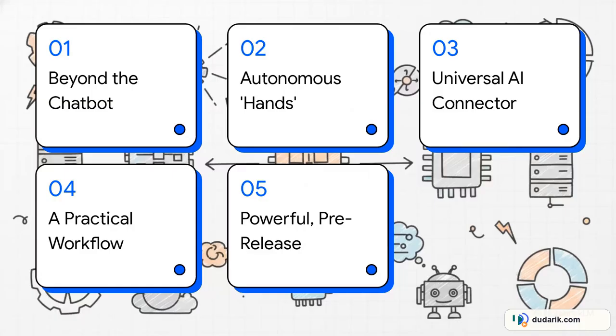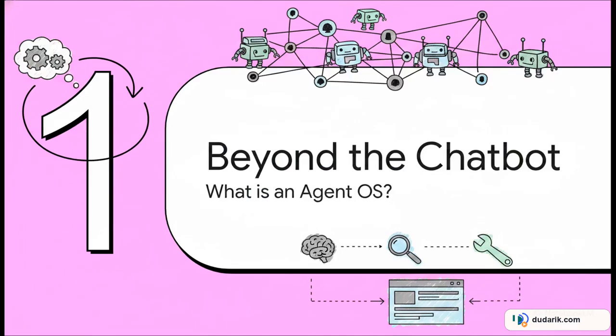So here's our game plan. First, we're going to unpack why this is an agent OS and not just another framework. Then we'll get into the really cool part, the autonomous hands. After that, we'll check out the universal connector that makes everything talk to each other, see how it all works in a real-world workflow, and then we'll wrap up with an honest look at where the project is today. All right, let's jump into section 1.